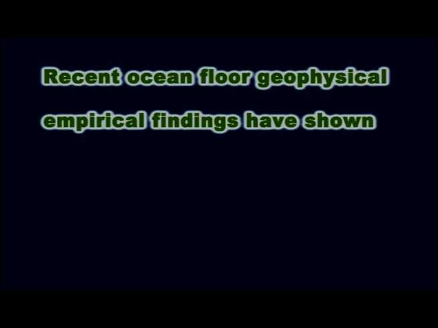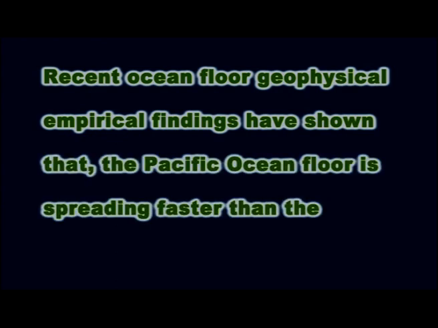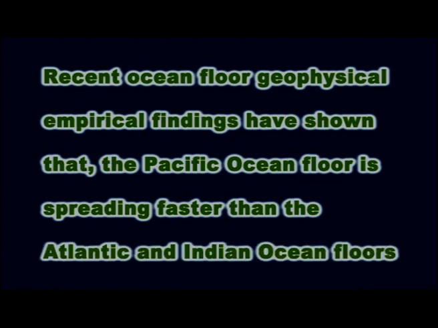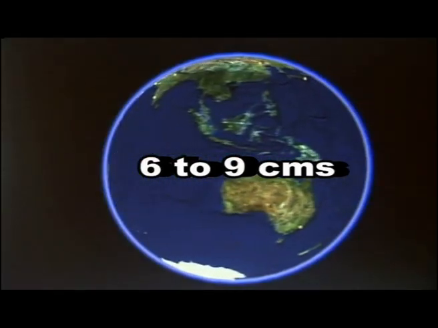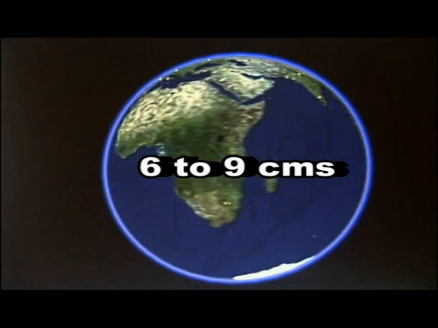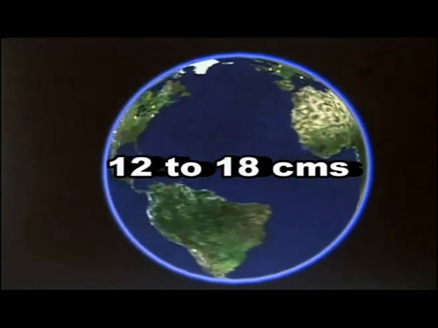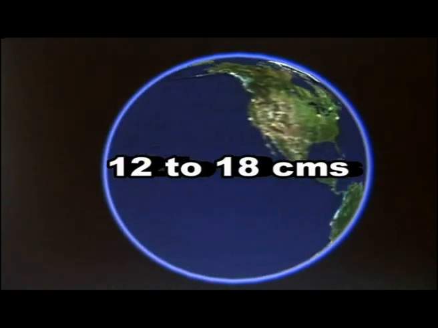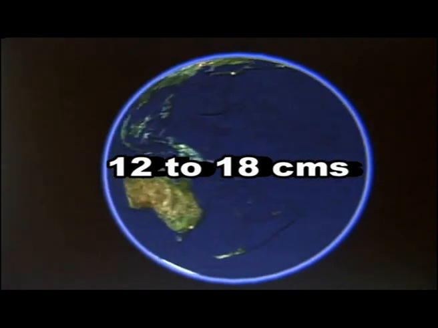The third important aspect under this episode is the rates of seafloor spreading. Recent ocean floor geophysical empirical findings have shown that the Pacific Ocean floor is spreading faster than the Atlantic and Indian Ocean floors. Pacific Ocean floor spreading is 6 to 9 centimeters per year on one side of the ridge, that is 12 to 18 centimeters on either side put together along the ridges.